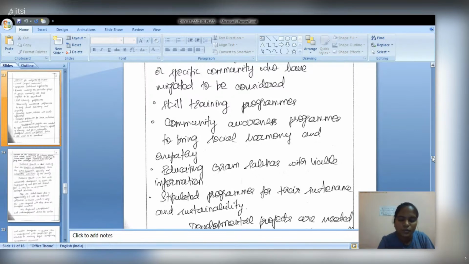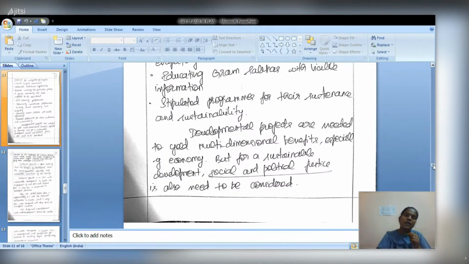Okay, so that's all. At last, a pro-government or suggesting-measures type of conclusion can be given. Here we can say multi-dimensional major developmental projects will give growth, that is economic growth as well as development. But for sustainable development, we need social as well as political justice to be recognized. That's all, this is my conclusion. You can give it in any other way.